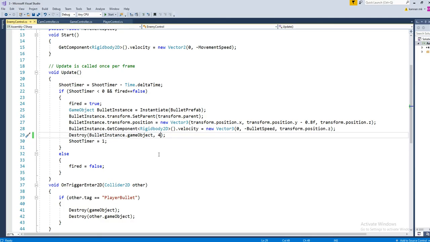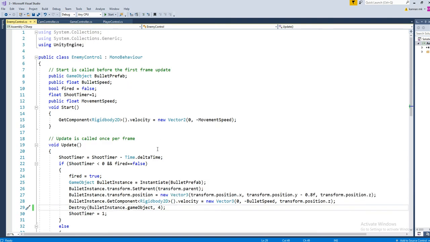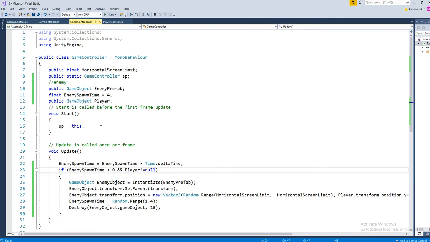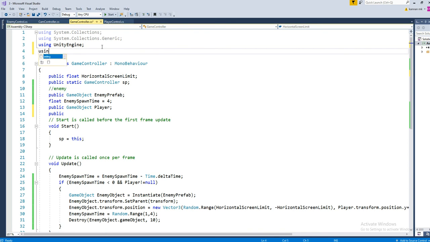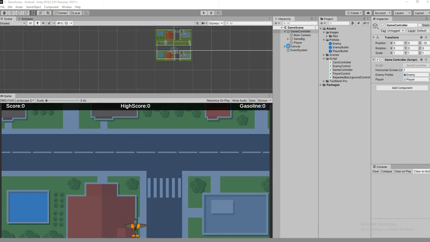In order to do that, we are going to have a score system. To make a score system, let's open the game controller. We are going to have Text Mesh Pro, using TMP. The TMP is used to get a text. Since we are using a text mesh component for a text, I'll show you what type of text we are already having.